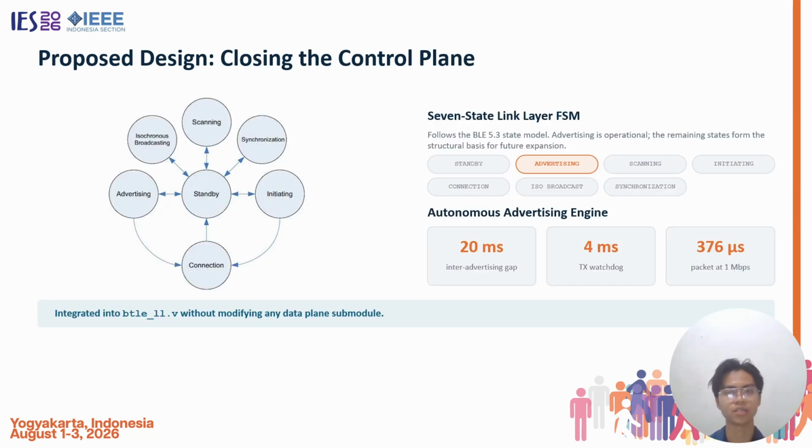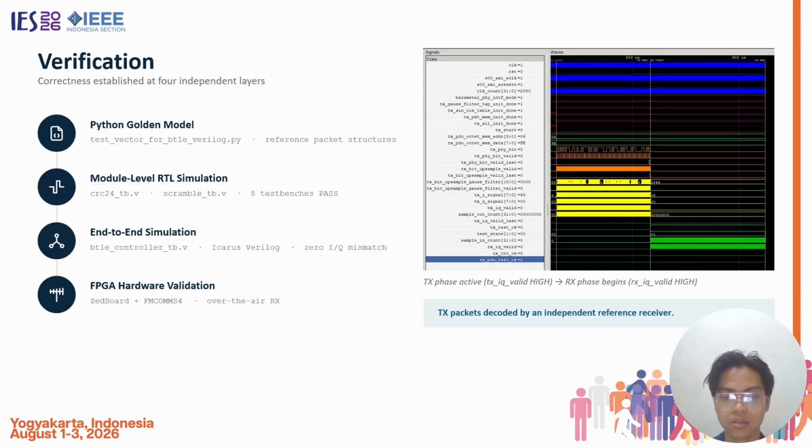Our contribution is a 7-state FSM following the Bluetooth version 5.3 state model, and advertising is the only operational state in our scope. The rest are just structural for future expansion. Alongside it, an autonomous advertising engine, a 20 millisecond gap, and a 40 millisecond watchdog against pipeline stalls, with a packet needing around 300 milliseconds, integrated without modifying any data plane submodule.